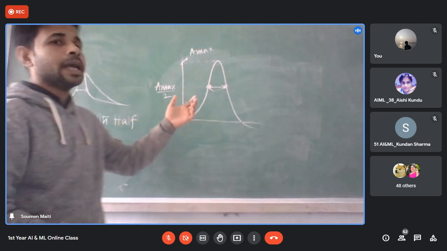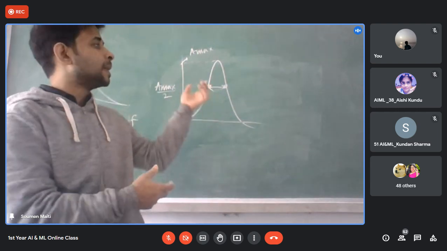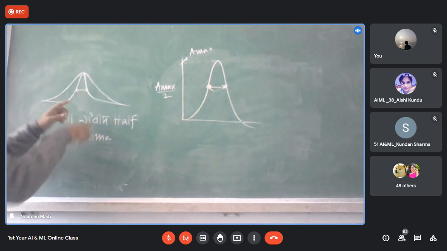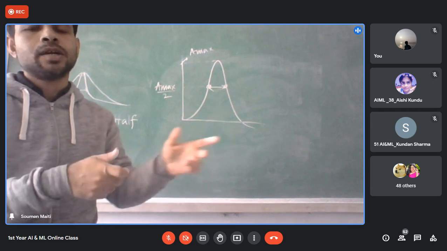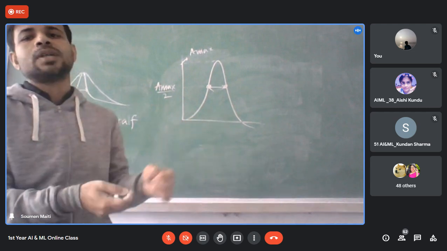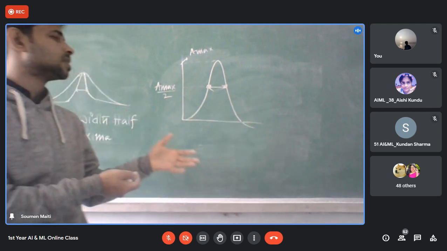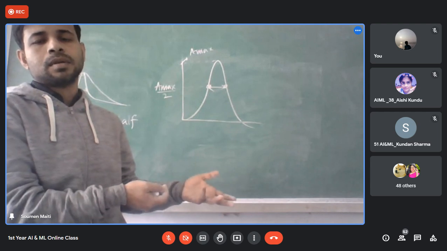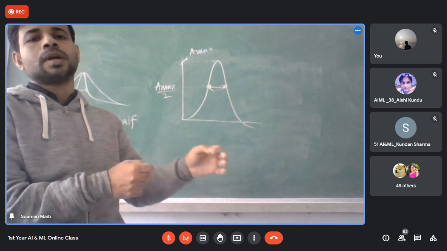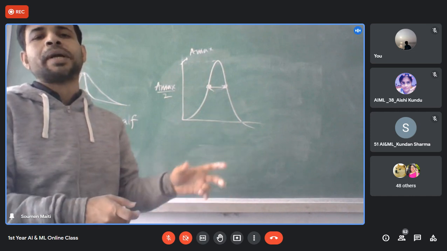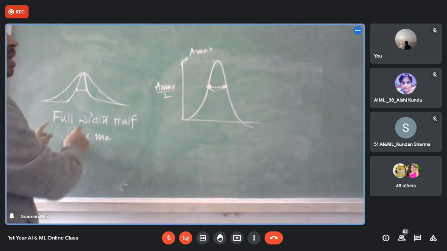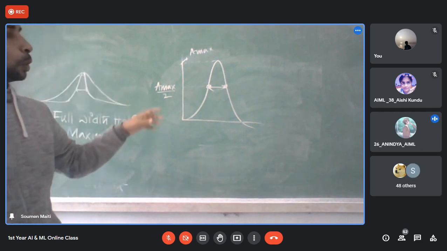Every time, unknowingly, when you observe these two curves, you are not measuring any kind of slope. You are just measuring the gap between these two, and you say whether it is sharper or flatter. Got my point? So the reference point is the point where we have considered the width, which is the point of half maximum. This is called the full width half maximum. Yes or no?